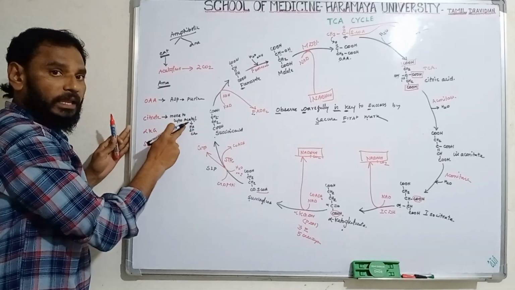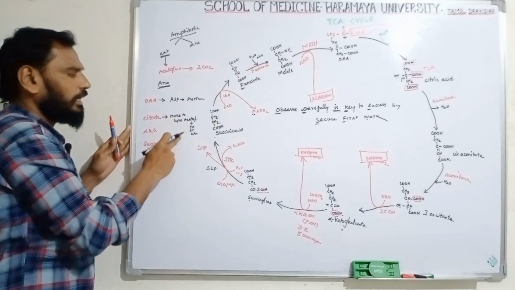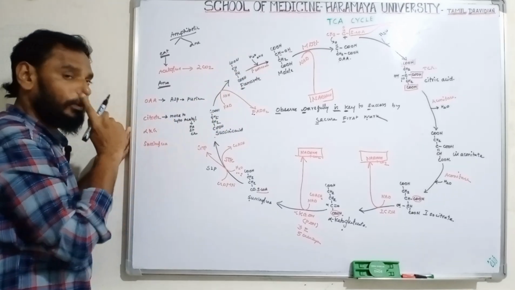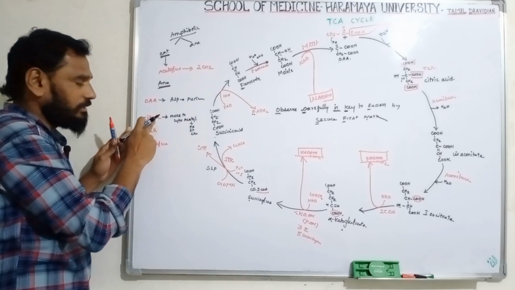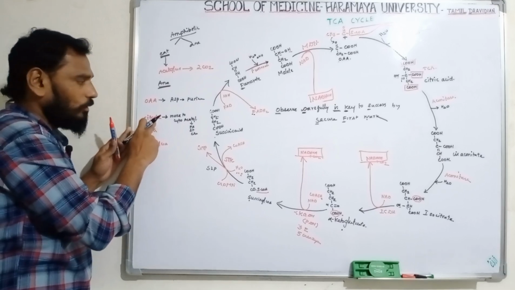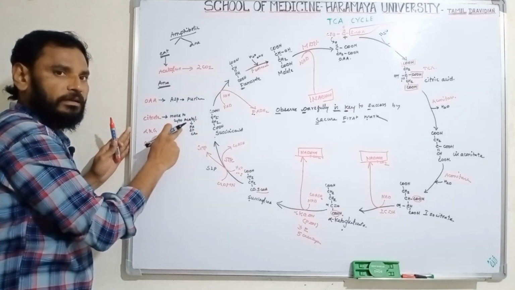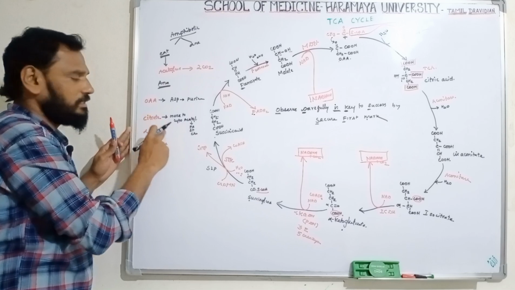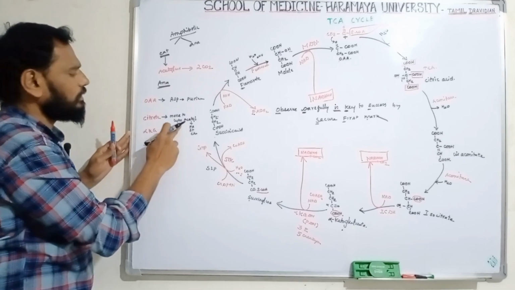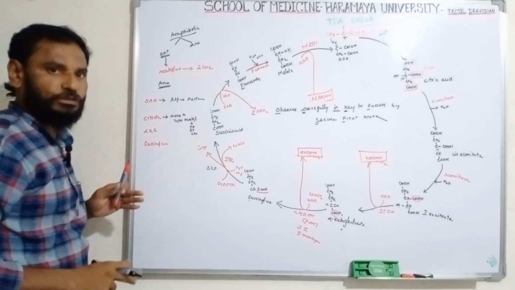Because acetyl-CoA is present inside the mitochondria, it cannot go outside. Acetyl-CoA can go out in the form of citrate. Only citrate can go out from mitochondria to cytosol by the shuttle system, called the citrate shuttle system. Then fatty acid synthesis, steroid synthesis, and cholesterol synthesis are possible.